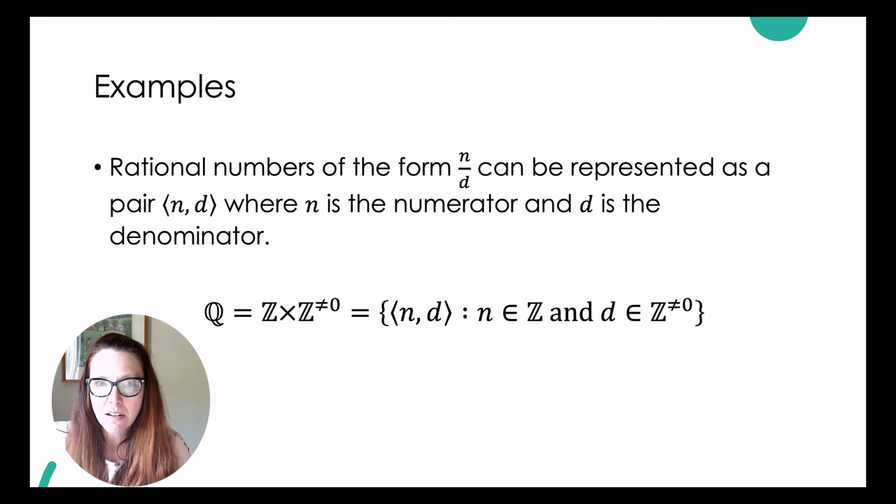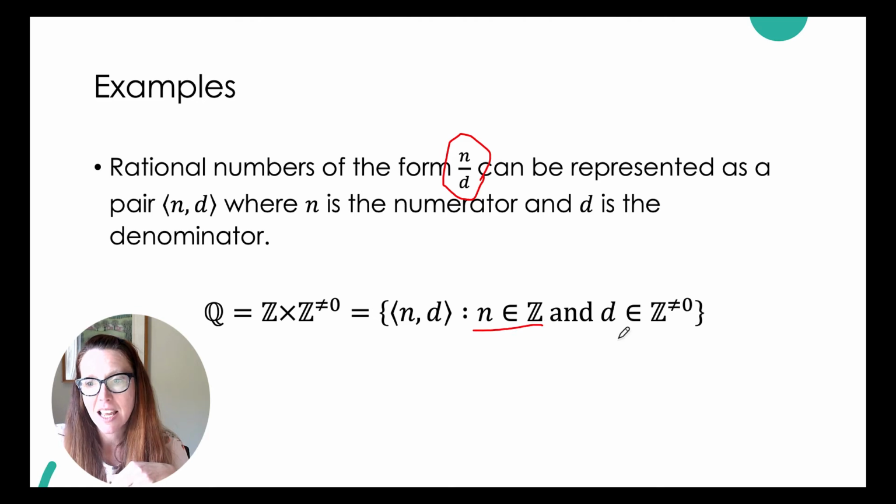So let's consider the set of rational numbers. Recall that those rational numbers are just the set of all the numbers of the form n over d, where both n and d are integers. So n is in Z, and d is also an integer, but in this case, the denominator d is not equal to 0 because division by 0 is a problem.